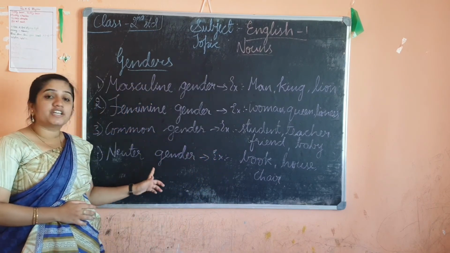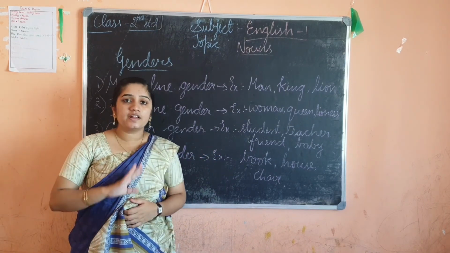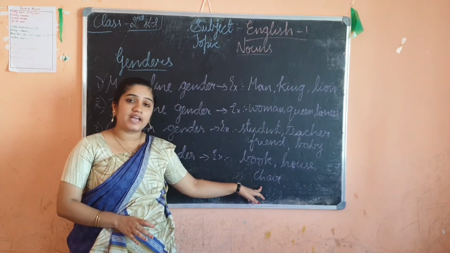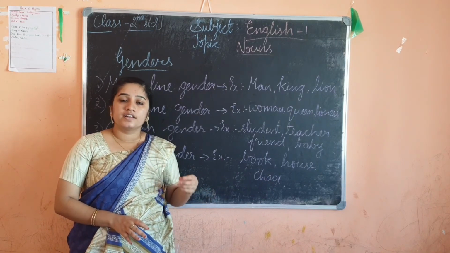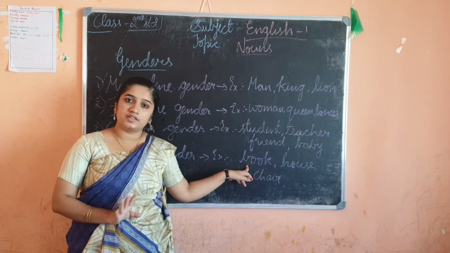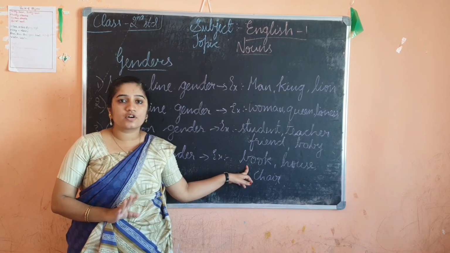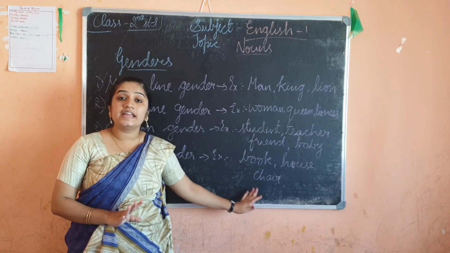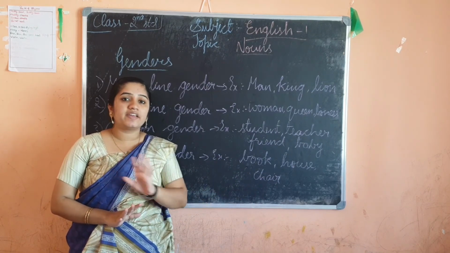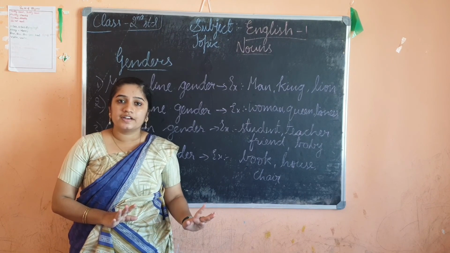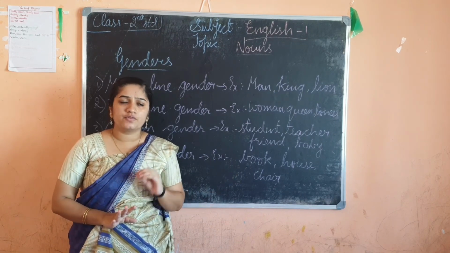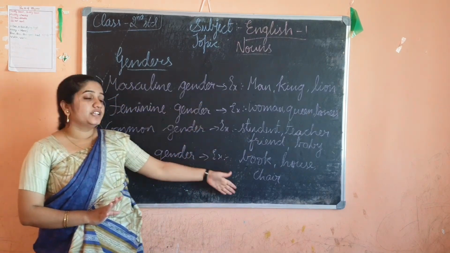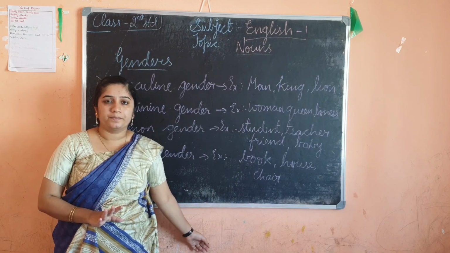Neuter gender is nothing but neither female nor male, like book, house, chair, table, fan. If it is a book, it's normally a book, right? You don't have a female book or male book, isn't it? House, chair, or any non-living thing. Any non-living things around you don't have any gender. Children, understood? Neither male nor female. So these are the genders, children. These are a few examples which you can practice at home. Thank you.